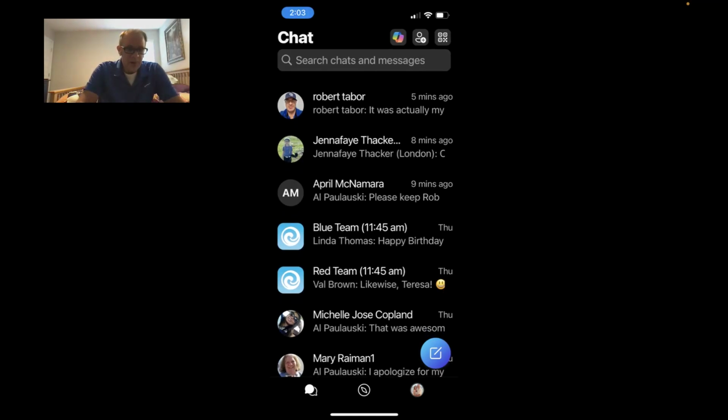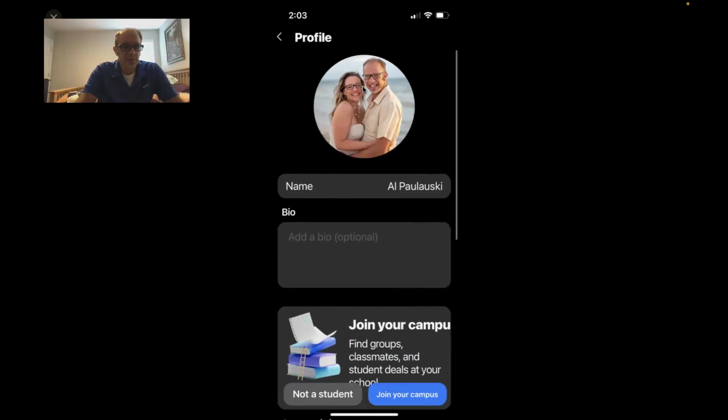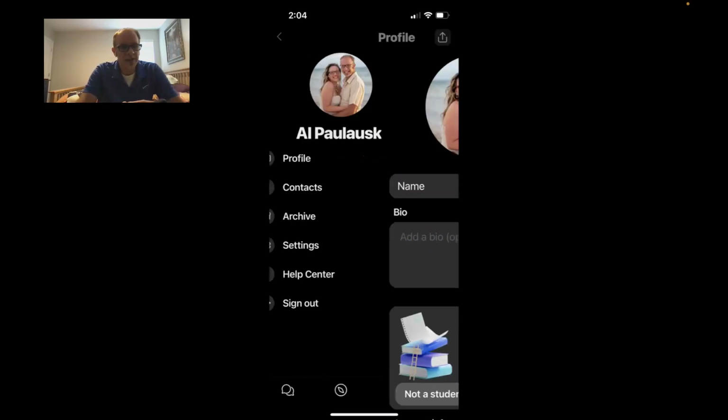So on the bottom right, down in this area right over here, you're going to see your profile picture, or maybe it's just letters for you. And on this page, you're going to see a couple different things. You could change your picture or profile just by coming up here and clicking on your name. If I did that, you'd see this come up right over here. And then I can click on that, and it's going to ask me to choose my picture so I can use it for that spot.